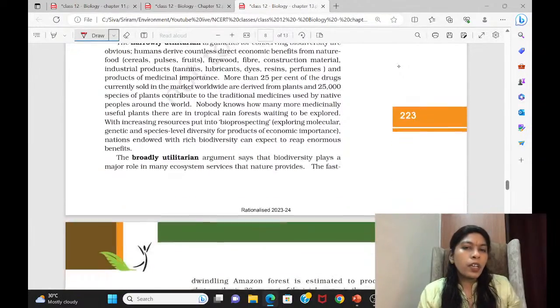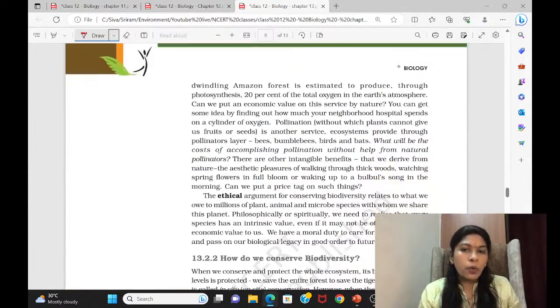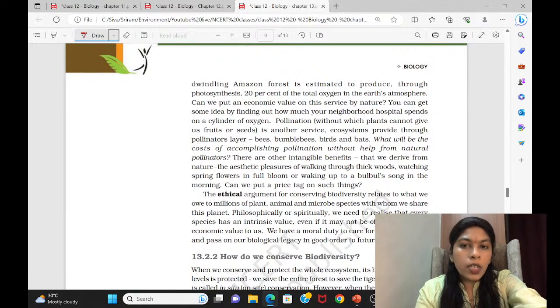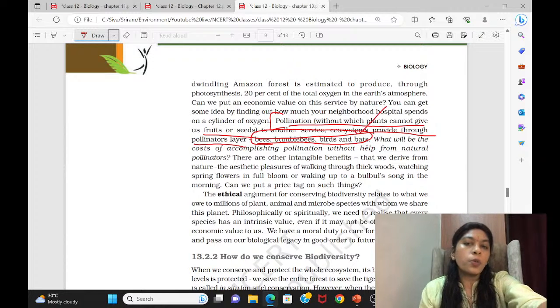Now, these are all reasons for conserving the biodiversity. No need to go into this much depth. But actually, when I was reading this, I was also skipping this particular part. But here you can see the pollination. Fruit, seeds is another service the ecosystem provides through pollinators like bees, bumblebees, birds, bats. This was asked as a question.